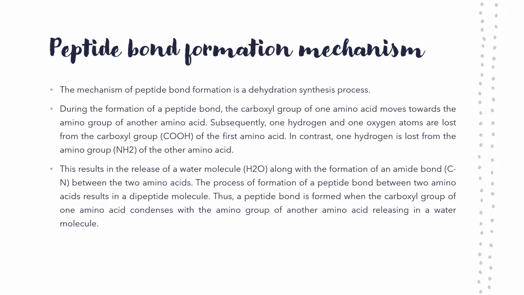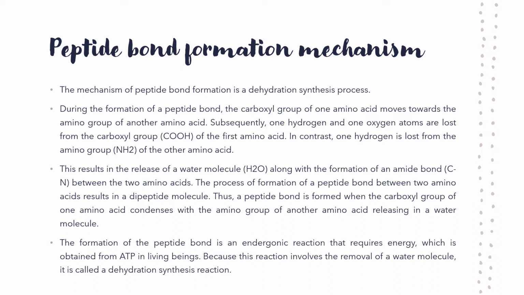Along with the formation of an amide bond between two amino acids, the process of formation of a peptide bond between two amino acids results in a dipeptide. Thus, a peptide bond is formed when the carboxyl group of one amino acid condenses with the amino group of another amino acid, releasing a water molecule. The formation of a peptide bond is an endergonic reaction that requires energy, which is obtained from ATP in living beings. Because this reaction involves the removal of a water molecule, it is called a dehydration synthesis reaction.